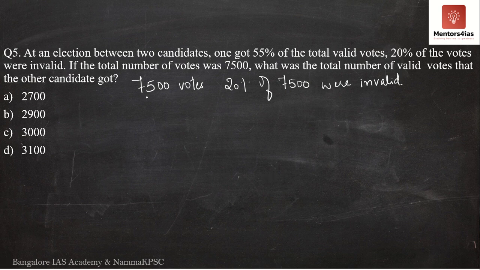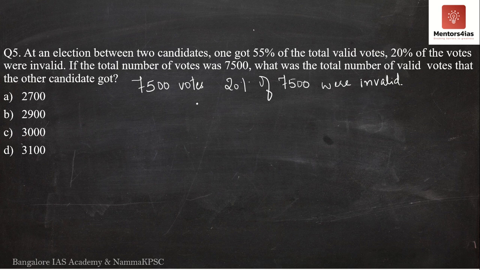Now, out of the remaining, that is the 80% of 7,500 votes that were valid, out of those 55% of the votes were in favor of one candidate. We have to find out what were the number of votes that the other candidate gained.